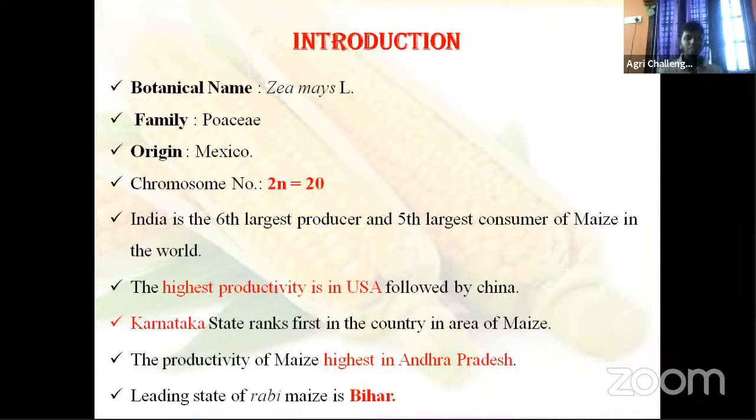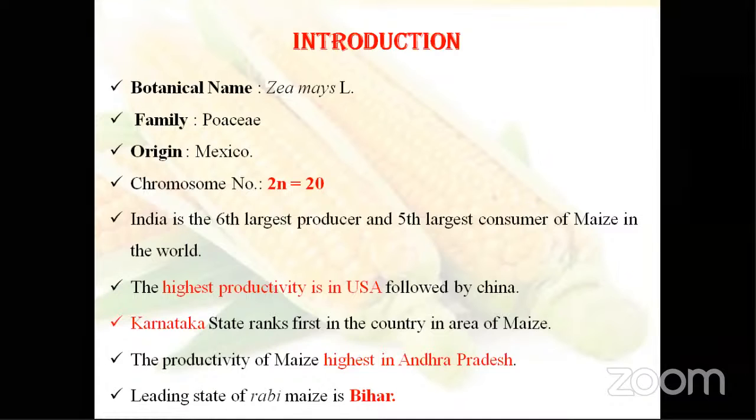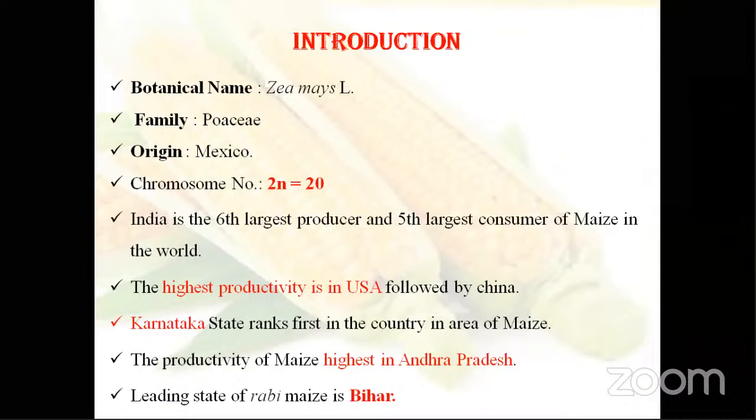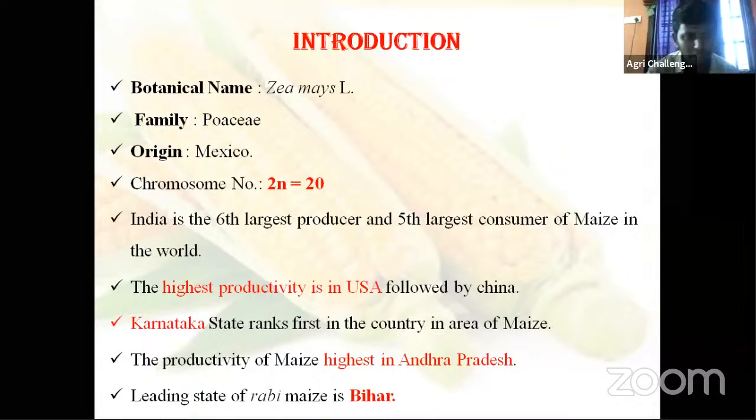Then coming to India, Karnataka state ranks first in the country in area of maize. Okay, which states? Andhra Pradesh, Karnataka, Telangana, Tamil Nadu. Where do we have the highest production of maize? Karnataka. Then the productivity of maize is highest in Andhra Pradesh. Our state has the highest productivity. Just see it, highest area in Karnataka.